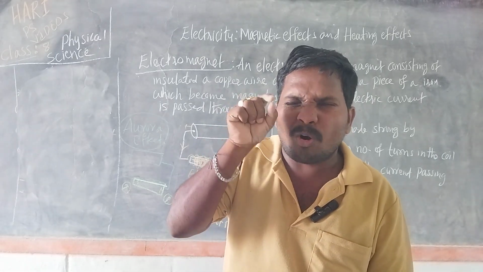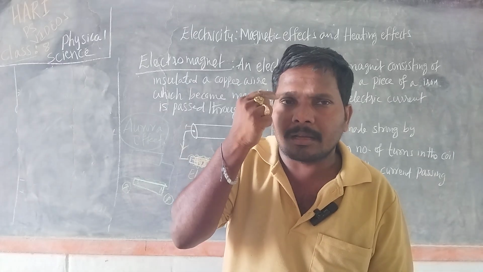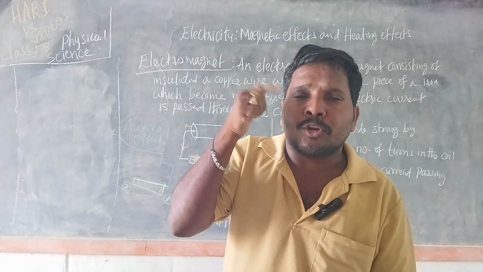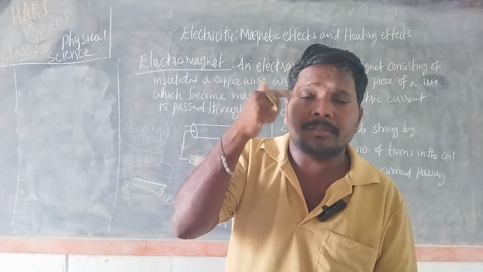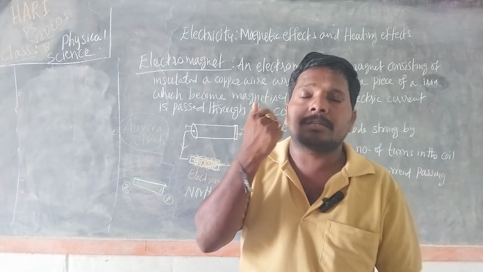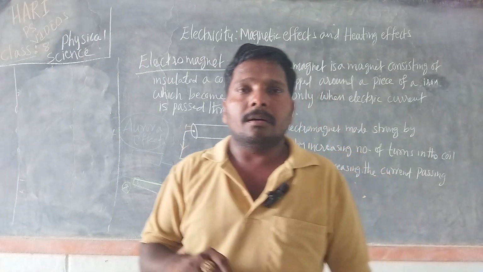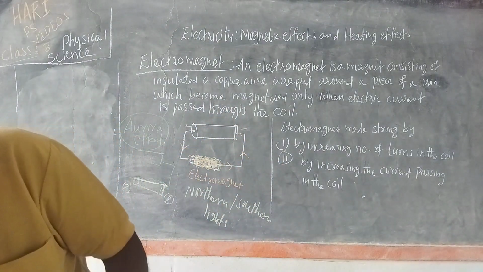So by using the small electromagnet, if any metal pieces fall in our eye, unfortunately or accidentally, the eye specialist uses this electromagnet to remove the harmful metallic particles.